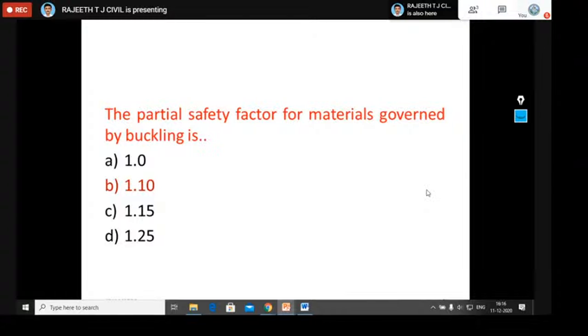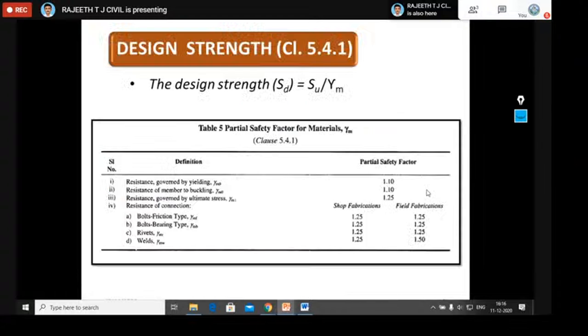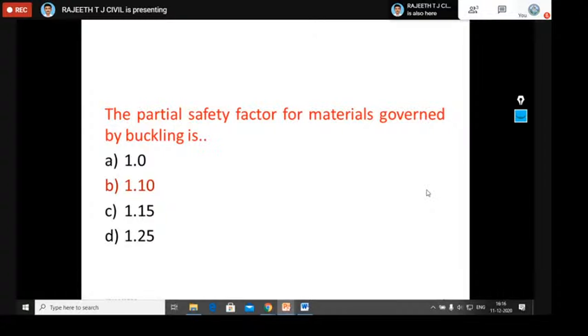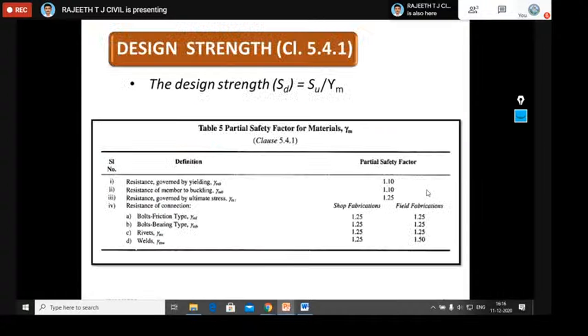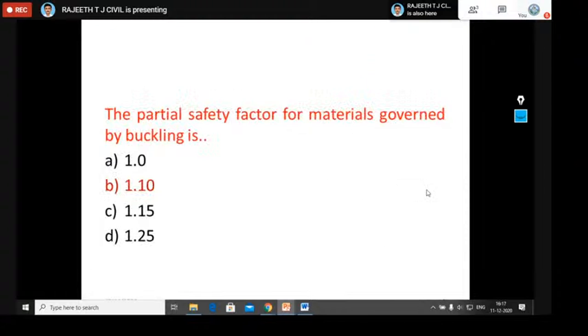Now we'll see one question on partial safety factor for material. The partial safety factor for materials governed by buckling is: option A 1.0, option B 1.10, option C 1.15, option D 1.25. If you see table number 5, for buckling the partial safety factor is 1.10. So it's a 1 mark question. You should know all these partial safety factors. They may ask directly, whereas in problems, they may give the condition for welding, shop fabrication weld or field fabrication weld. For a numerical problem, they will give it. Otherwise, you should remember these values, as they will ask the partial safety factor directly in a 1 mark question.